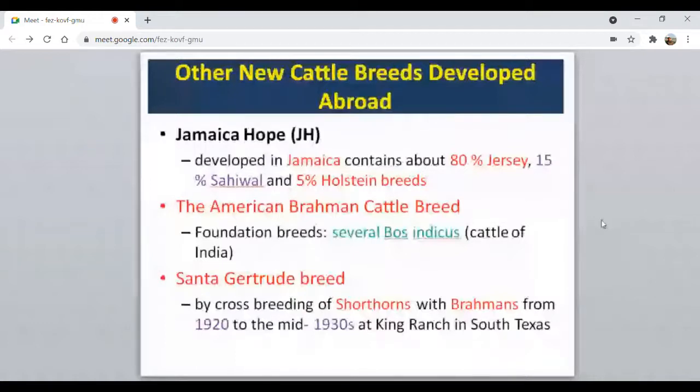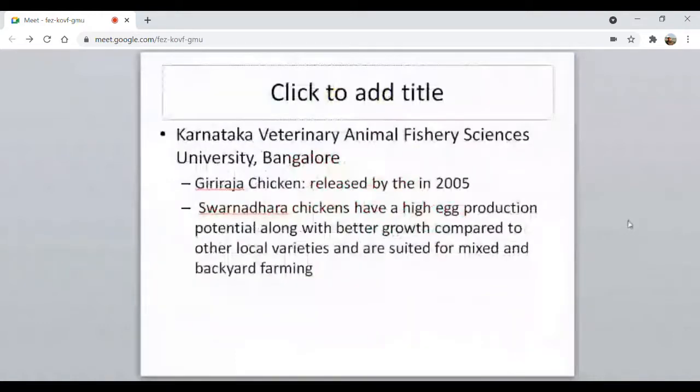Then coming to the Giriraja chicken, which you might have seen here in our institute farm. This was a new variety or new breed of poultry released in the year 2005 by Karnataka Veterinary Animal Fishery Sciences University, Bangalore. This is the breed which was developed by Bangalore and released in 2005. Then they released another breed, Swarnadhara chickens, for egg production.